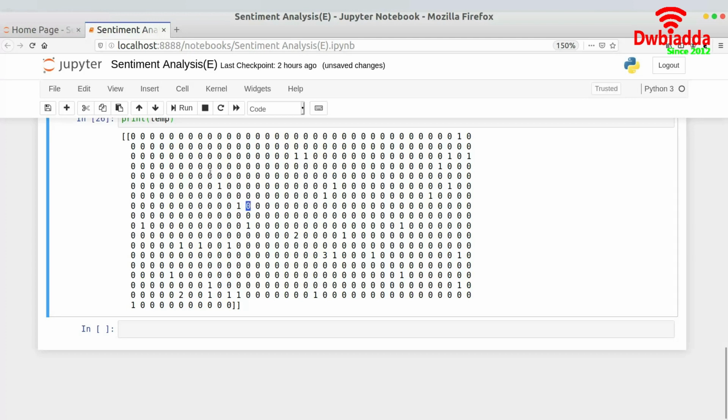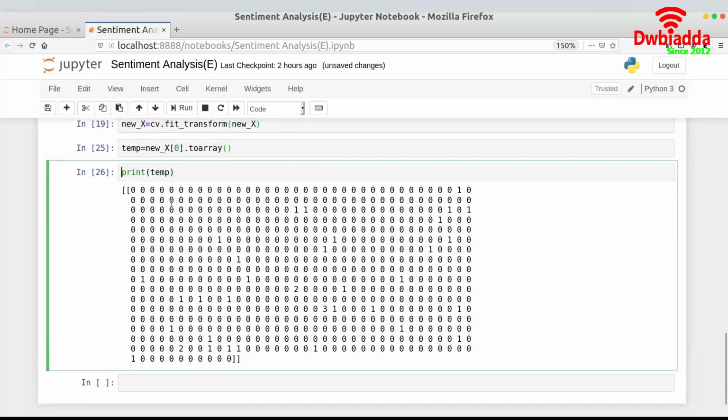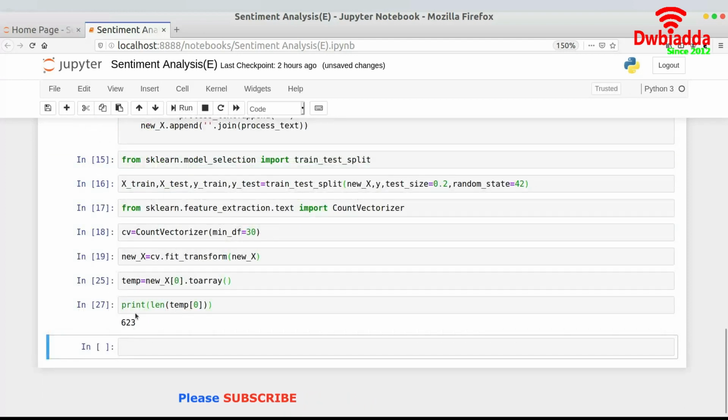I don't know how many elements we have, so let me check. Print temp of 0 and then its length, length of temp of 0. If I print it over here, you could see that we have 623 words.